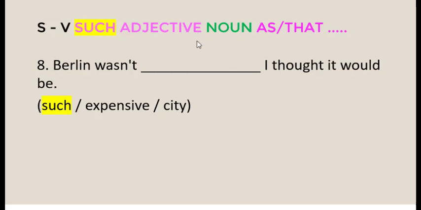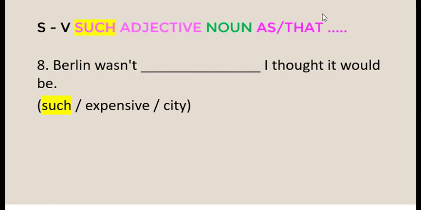The pattern is: subject, verb, such, adjective, expensive is the adjective, noun, city is the noun. And then we pick one out of the 2 options here. You guys have to look at the meaning of the sentence. As means like, that means as a result.